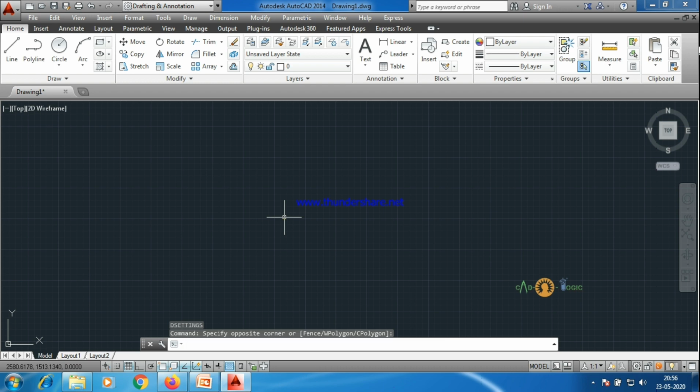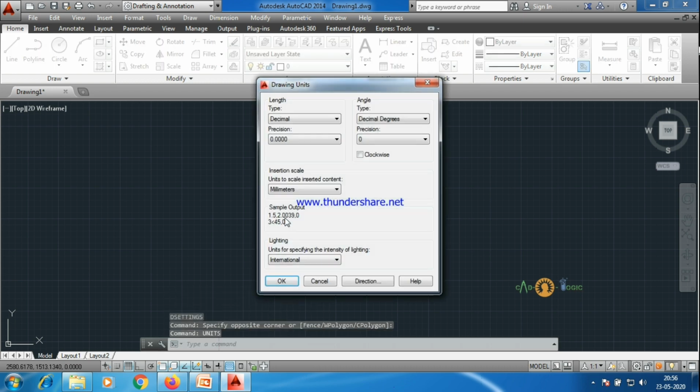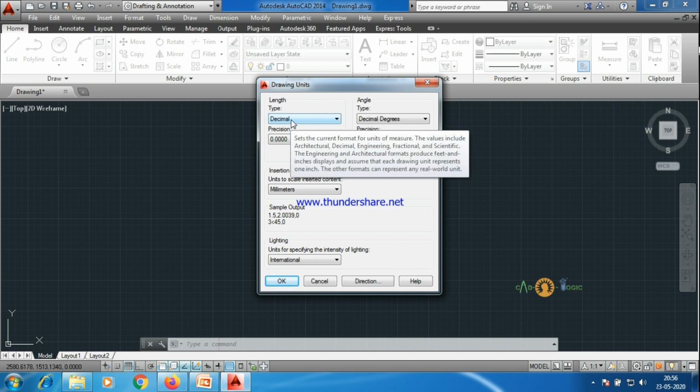Drafting setting, units, limits, and dimension styles. So we'll be typing this command, units. Enter. So this is the drawing units box. You can set everything.